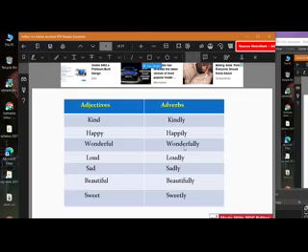And while adding ly, if the main word ends with y, that y will be transformed into i. We need to replace y by i and then add ly. If the word ends with l, we need to add another l and then y, like wonderfully, like beautifully. These words end with l, and that is the reason we add another l and then y with it.